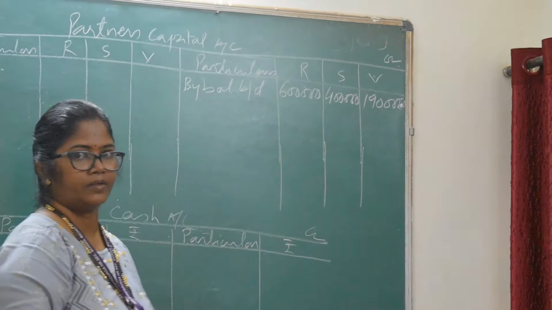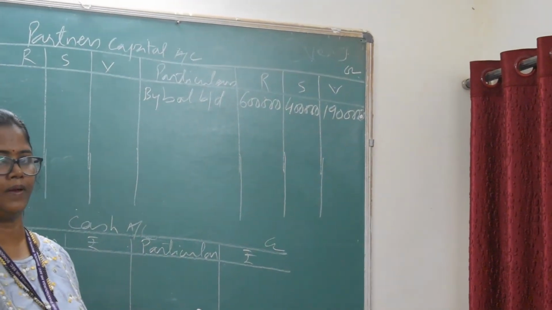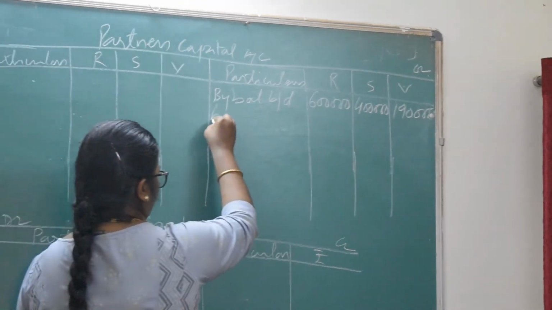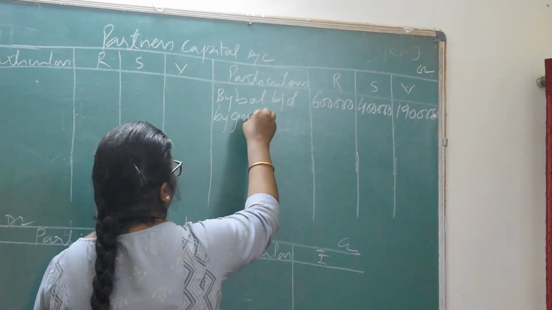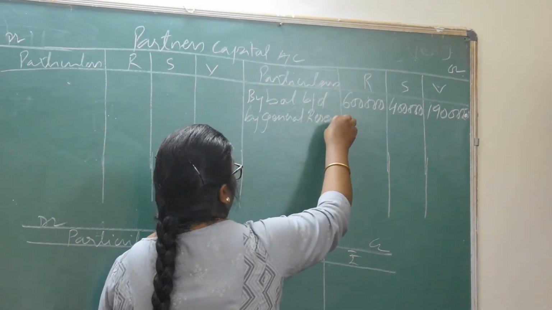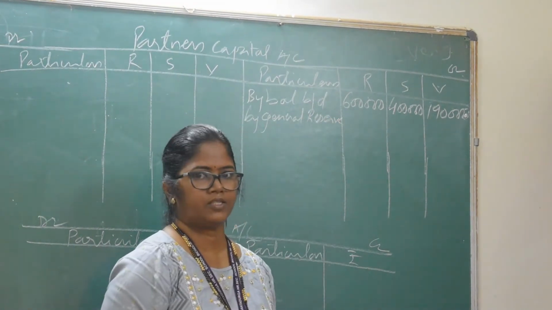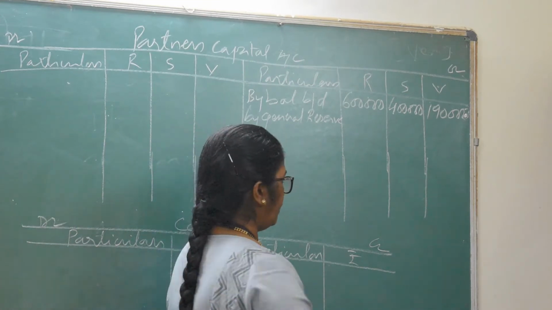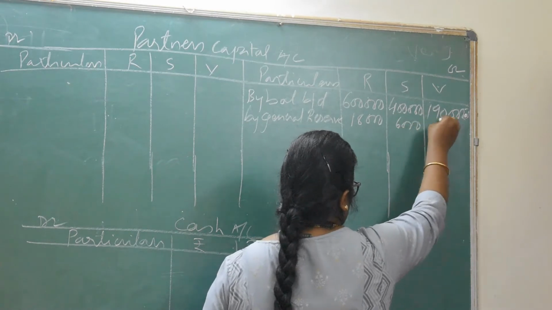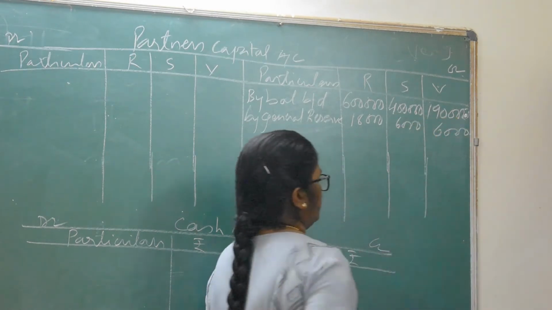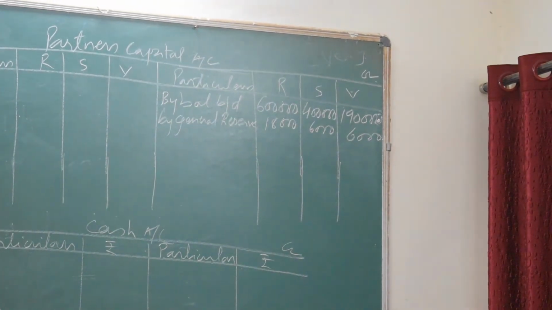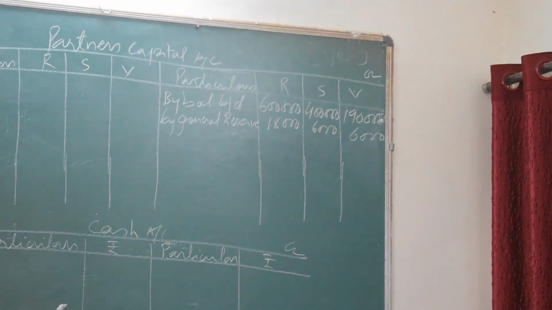Okay, I have transferred the capital from the old balance sheet to the partners capital, and general reserve you have to distribute in their profit sharing ratio, that is 3:1:1, and it comes to 18,000, 6,000 and 6,000.